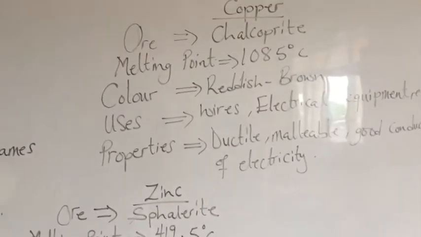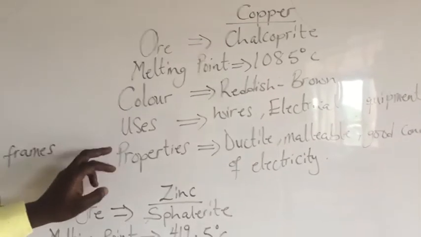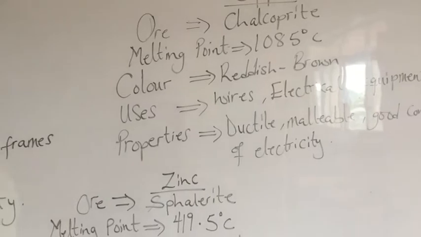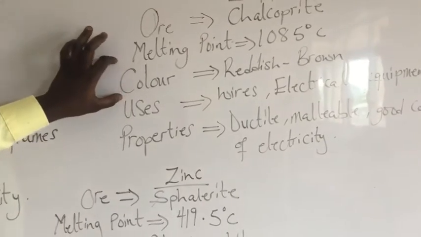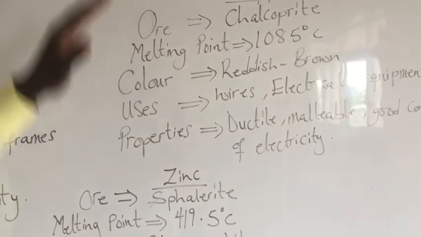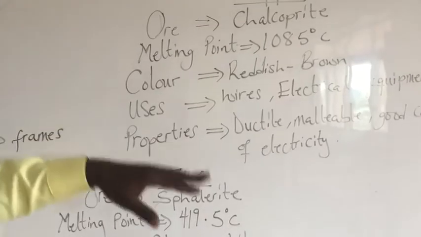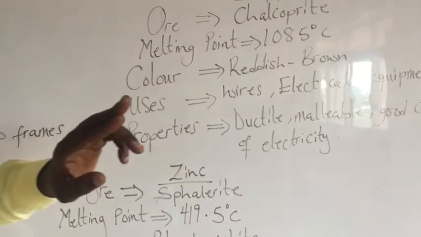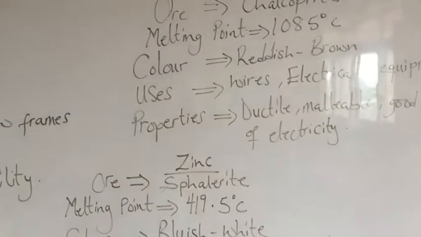Properties. Now, one thing you should know is that when you are mentioning properties of all these metals, you can state the color of the metals and their melting point as properties. So when you are asked to state properties, you can state the melting point, you can state the color, and you can state the other properties I have given you.